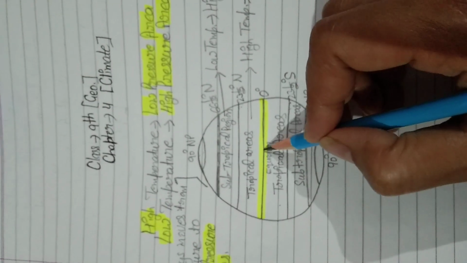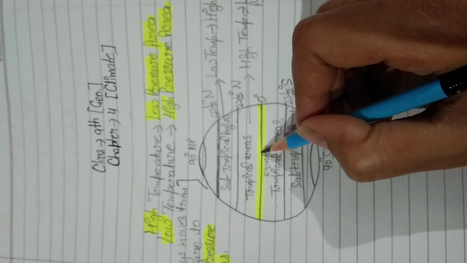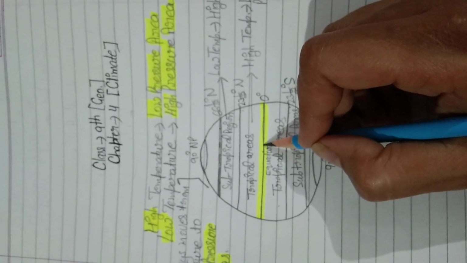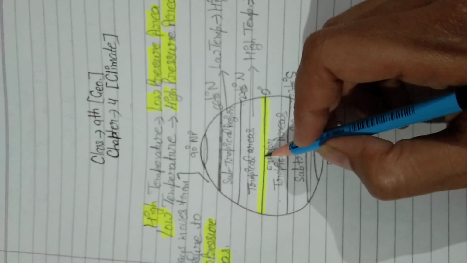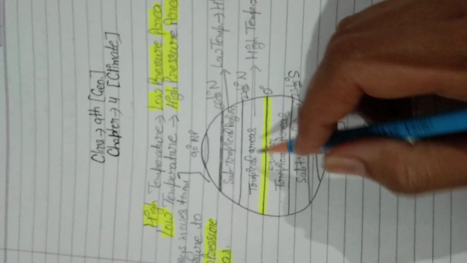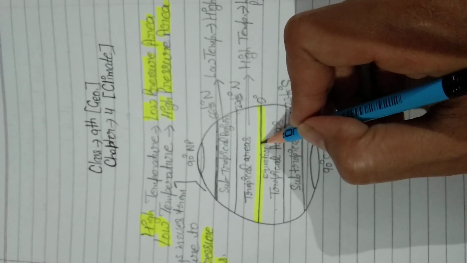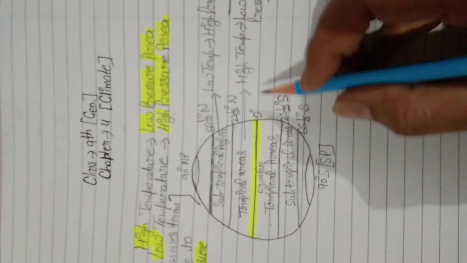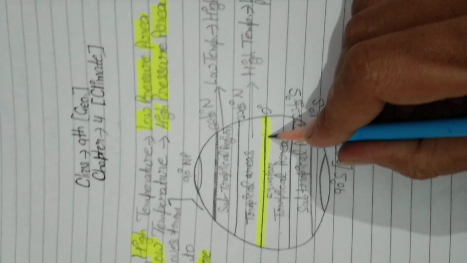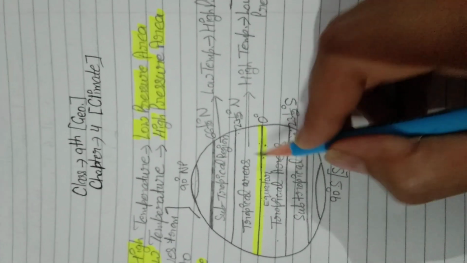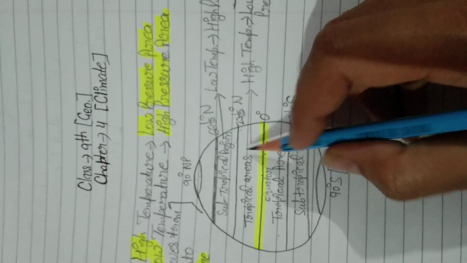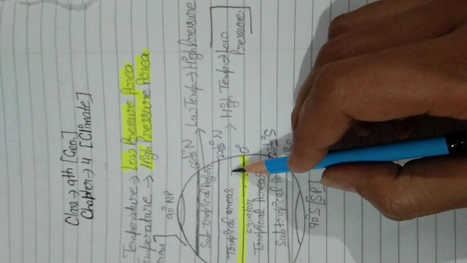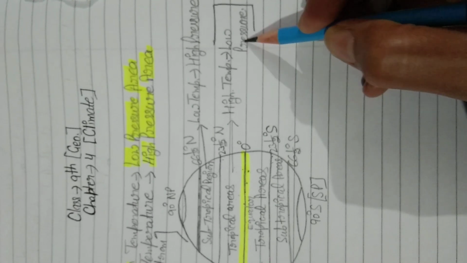Students, just understand this is our equator, and we all know that on the equatorial regions almost the complete year the sun rays fall direct. And when the sun rays are falling direct, it means there will be very high temperature. So on equatorial regions we have very high temperature. From 0 degree to 23.5 degree north, these are tropical areas, and they experience high temperature. As I have told you, tropical areas experience high temperature and high temperature is equal to low pressure.